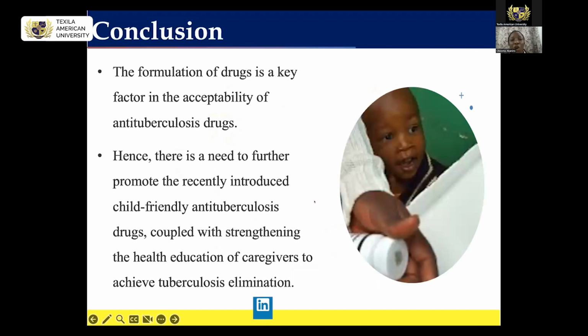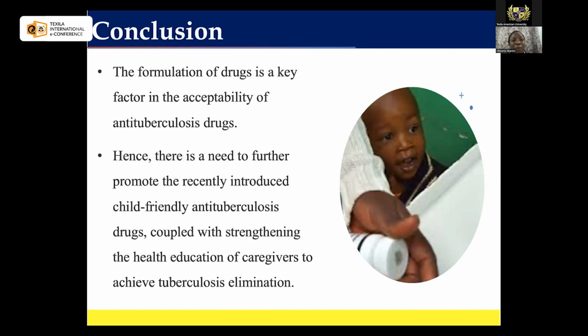So in conclusion for us, we identified that the formulation of drug is a key factor in the acceptability of anti-tuberculosis drug. And the importance of this for us is that since the initiation of this new formulation in Nigeria in 2018, there is no study that has gone in to actually check if this drug has a better acceptability among the children who are diagnosed with TB in Nigeria.